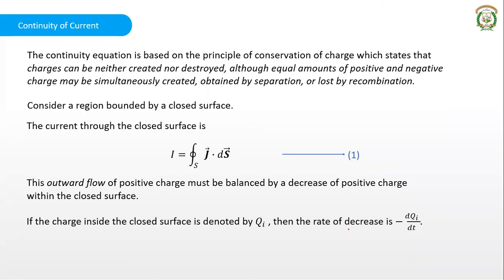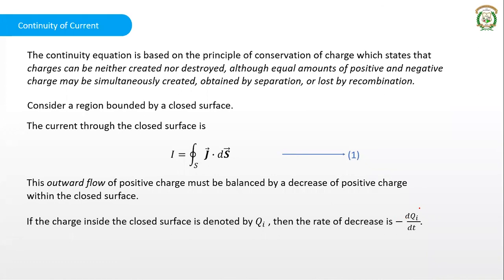Then the rate of decrease, you can treat it as dQi divided by dt. dQi divided by dt is the change in the charge with respect to time, the rate of change of the charges, and you will indicate it as minus dQi divided by dt. Minus indicates it is a decrease in the number of charges with respect to time.